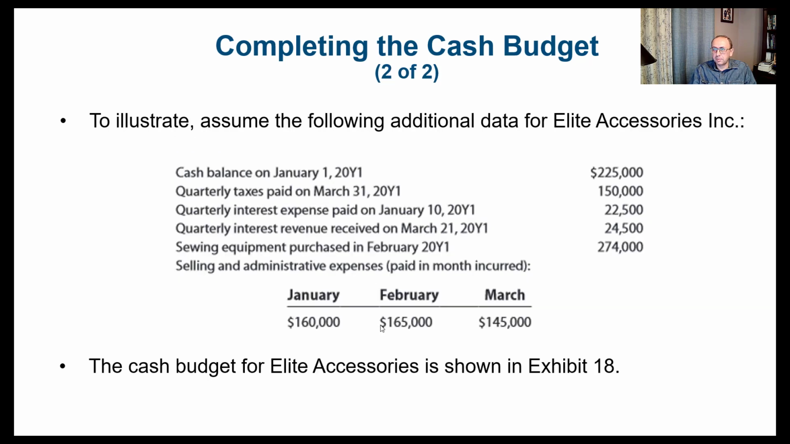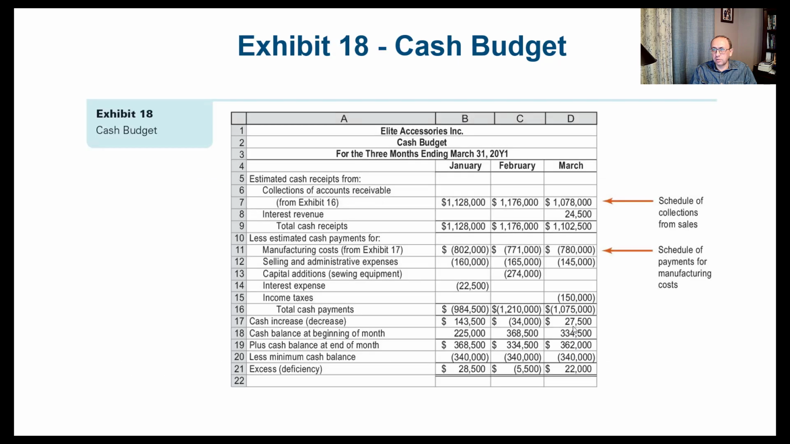So let's see an example. Assume the following data for our company, Elite Accessories. So we have the beginning balance, 225. We have the quarterly tax paid on March 31st. We have the quarterly interest expense. We have the quarterly interest revenue received. We have sewing equipment purchased in February year 1. And we have some other selling and administrative expenses paid in the month incurred, like in January, February, and March. So we have to prepare a cash budget using this information and an Excel sheet.